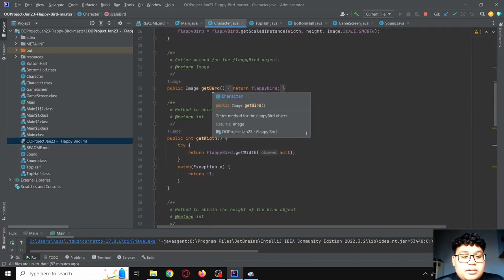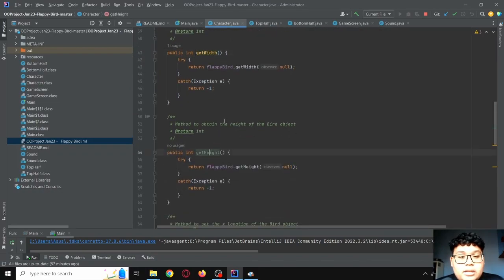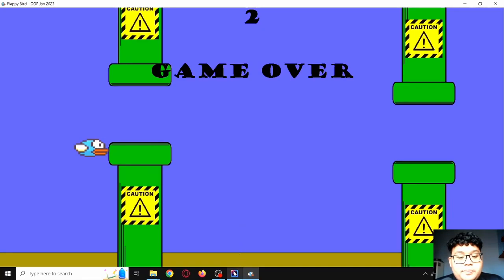Next is the getBird method that returns the flappyBird variable, while the getWidth and getHeight methods return the width and height of the Flappy Bird. These methods can be used to determine the dimension of the bird object for detection of the pipes.